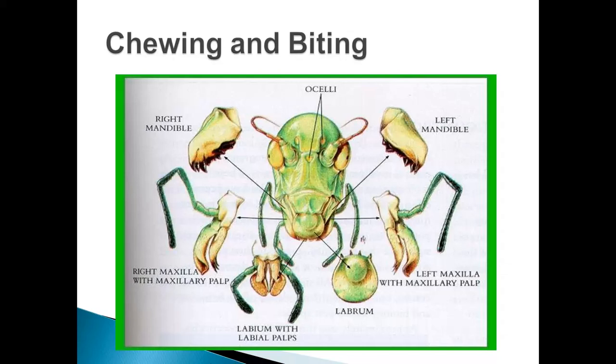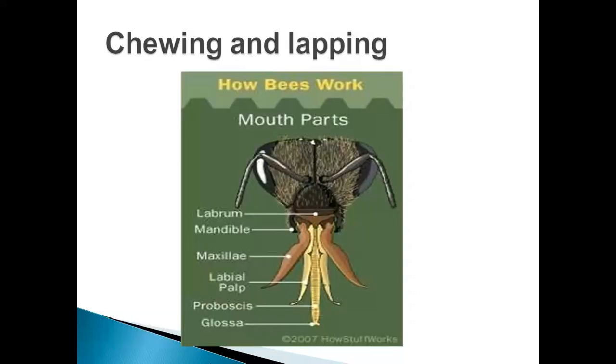So students, it's all about the chewing and biting type of mouth part. Next we will see the piercing and sucking type of mouth part.